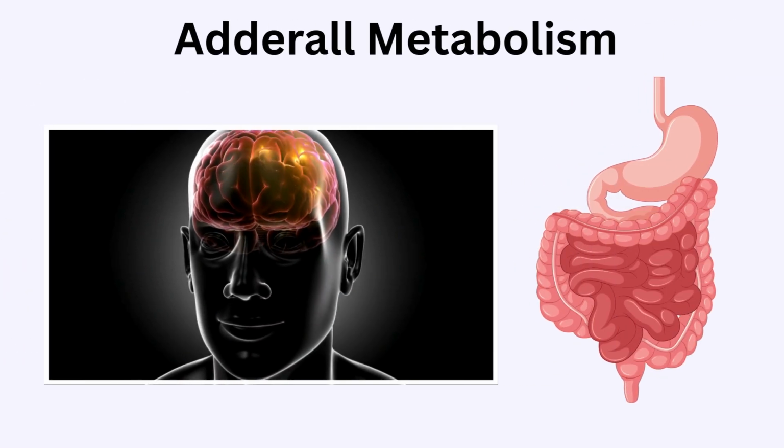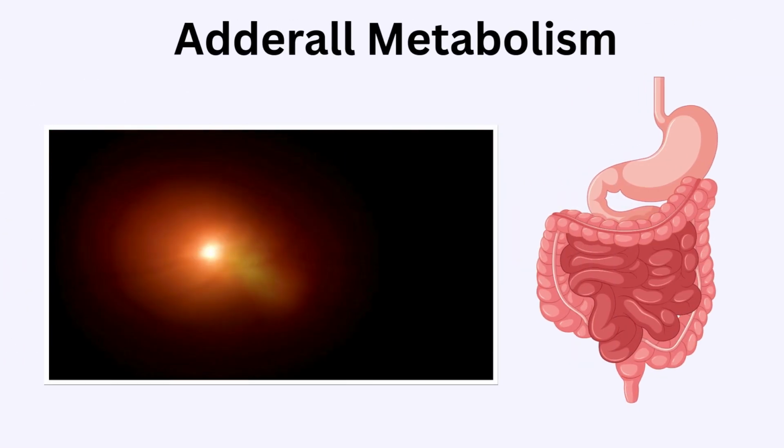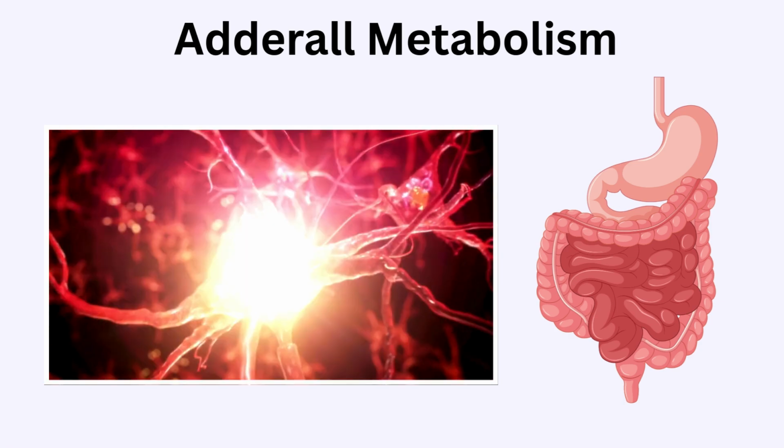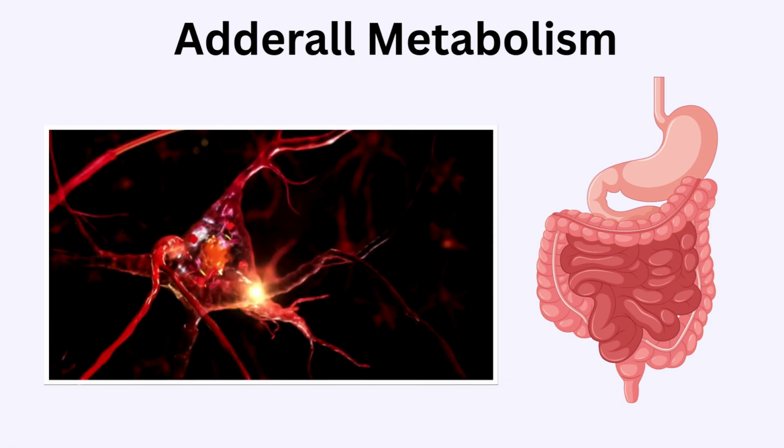Adderall is absorbed by the GI tract and eliminated via urine. Adderall increases neurotransmitters such as dopamine and epinephrine, which can result in behavioral issues and enhance voltage of the brain.